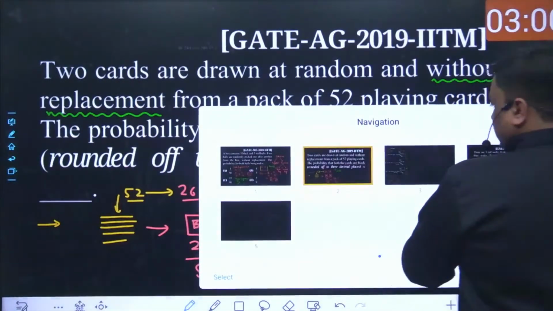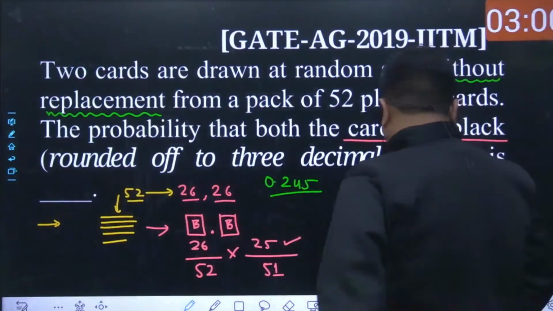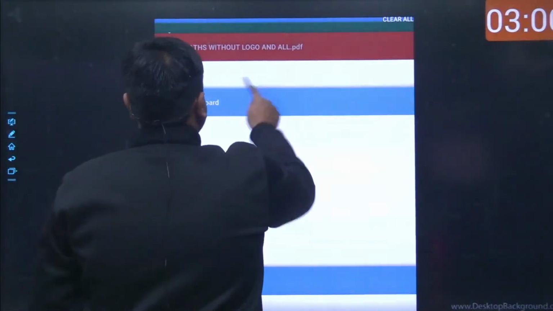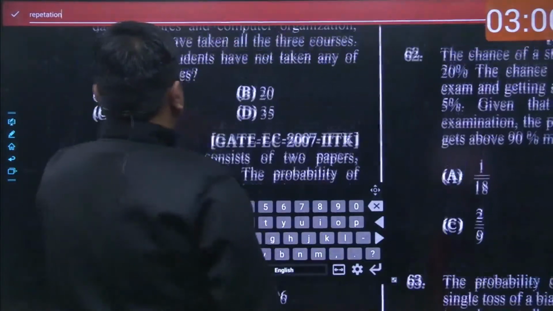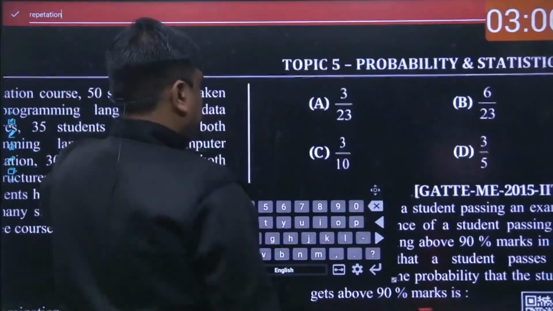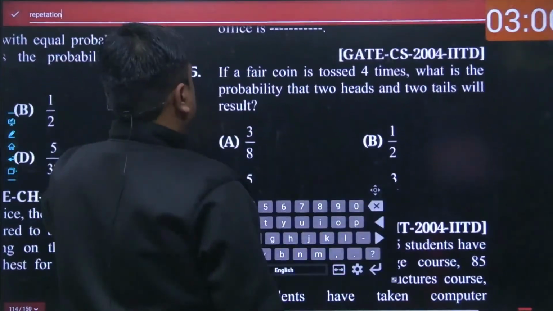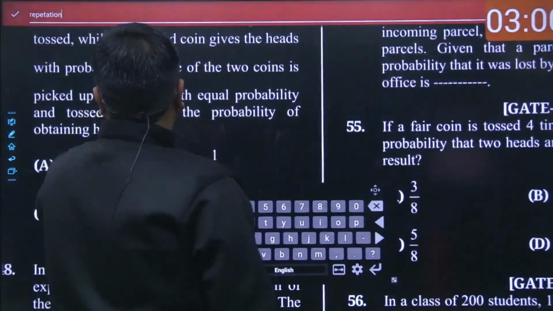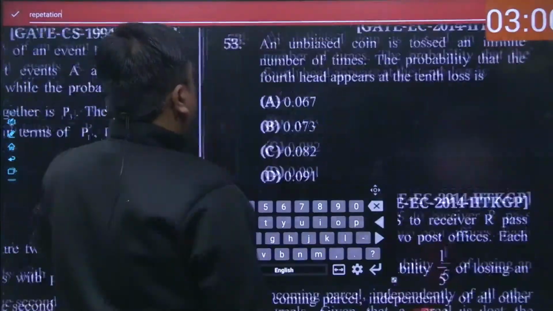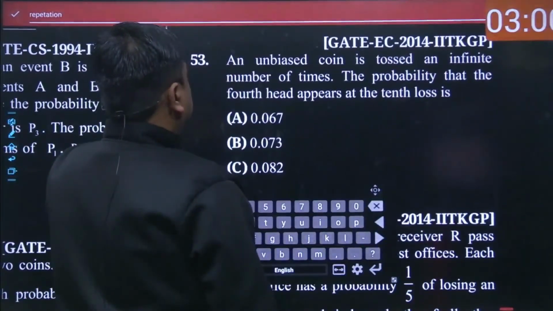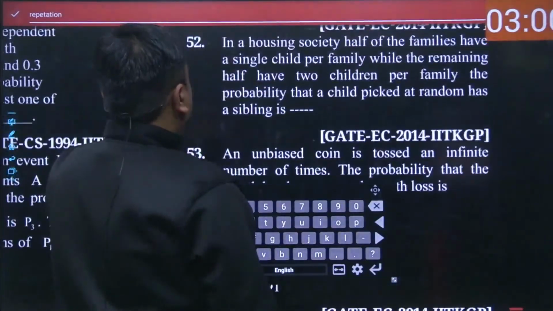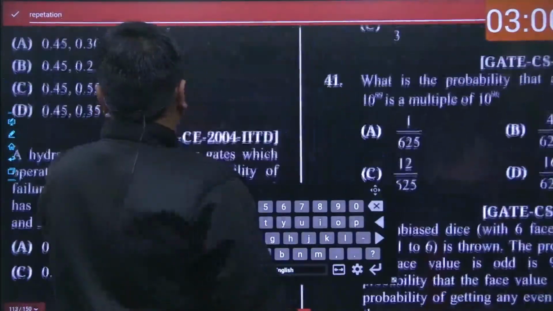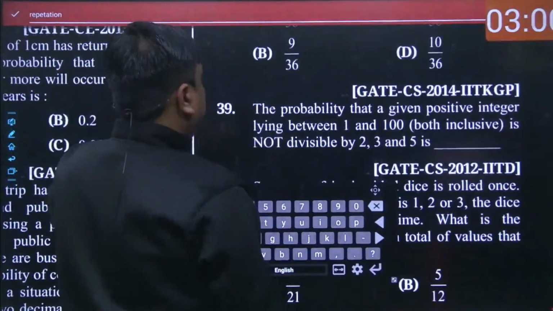Let me take the PDF itself, and we will take a few questions from that PDF. Let me take a few questions.